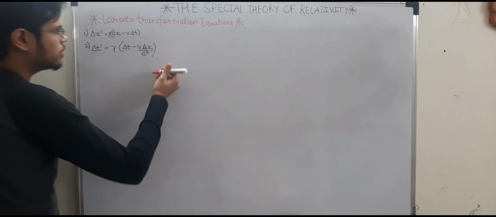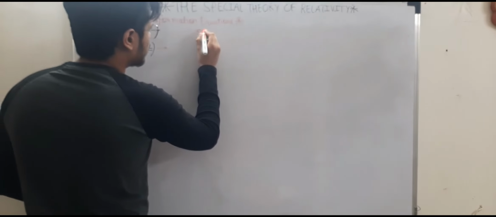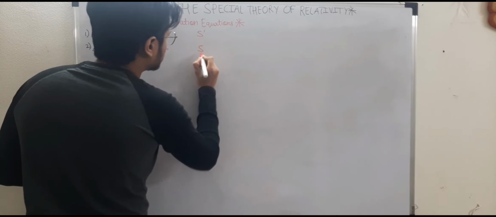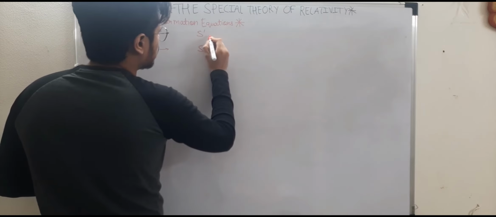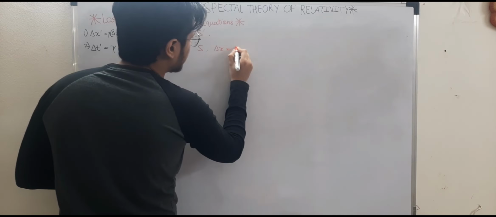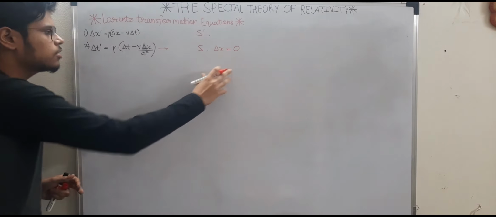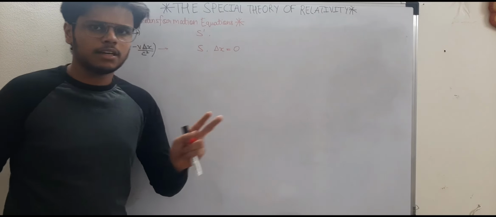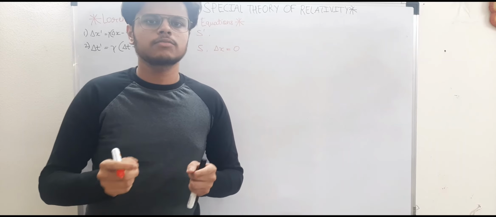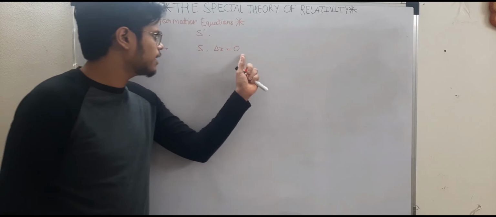So I am going to need the second equation again. What I am going to do is again take the S dash reference frame, which is moving with speed v, and another reference frame which is at rest, and we find that in the rest frame both the events are occurring at the same place. That means delta x has to be 0. If both the events are occurring at the same place, that means the difference of the space coordinates recorded will be 0, right? So delta x has to be 0.